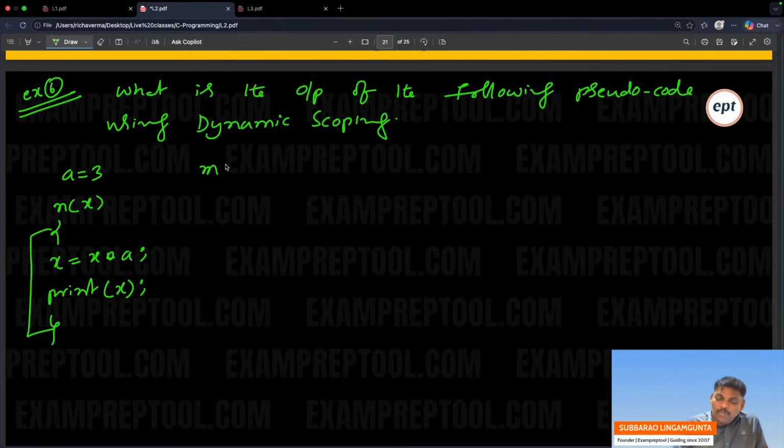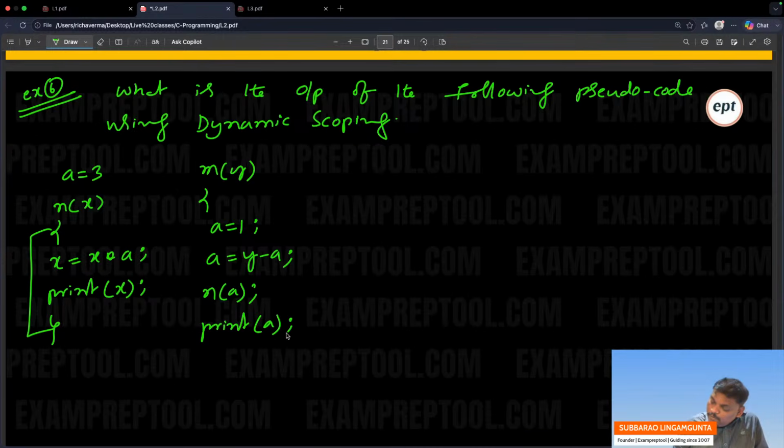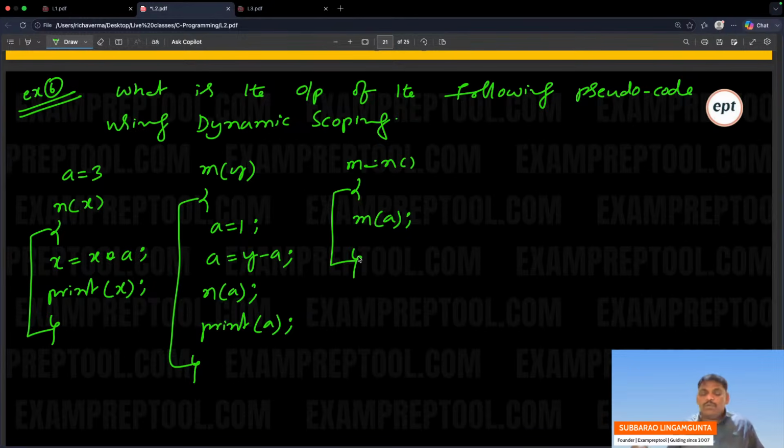Next one, M of y: A is equal to 1. A is equal to y minus A. N of A. Print A. Let's go to main. M of A. End of this. Remember, you need not do static scoping.